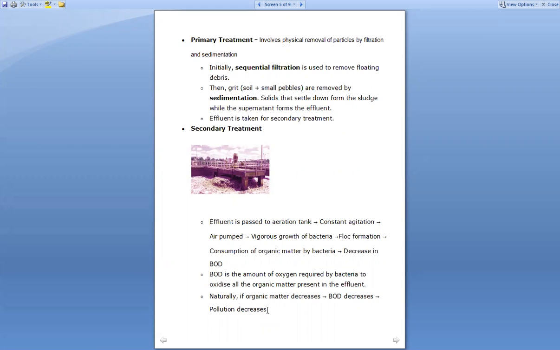Because this effluent is further being added into the water streams or rivers. So if the amount of organic matter decreases, the BOD also decreases, and the water pollution decreases. So this is about the secondary treatment which is observed in the sewage, right?